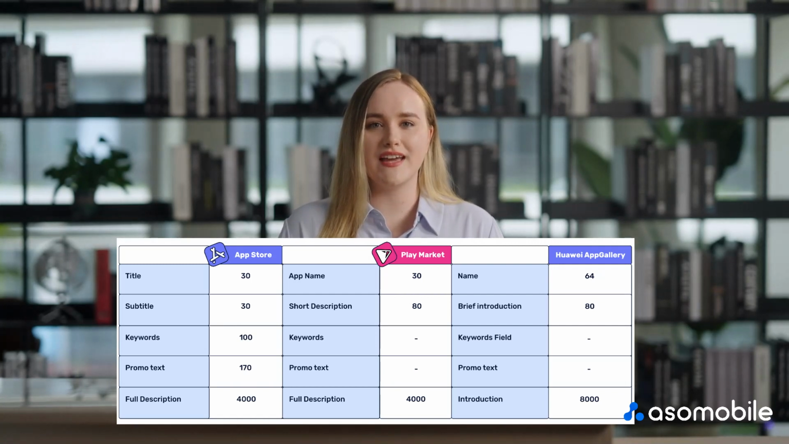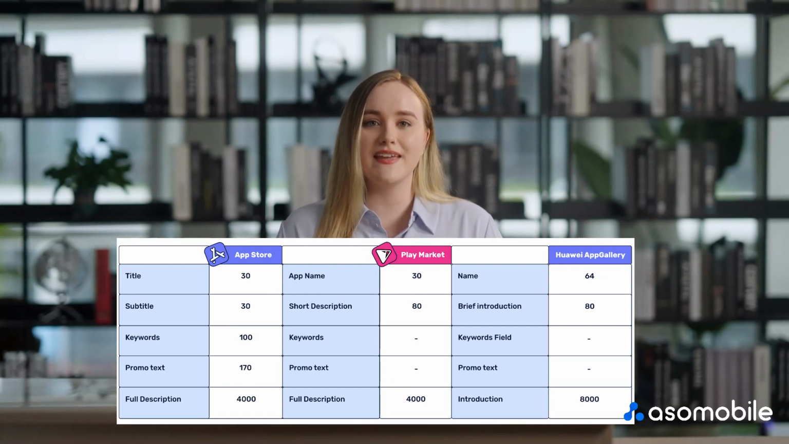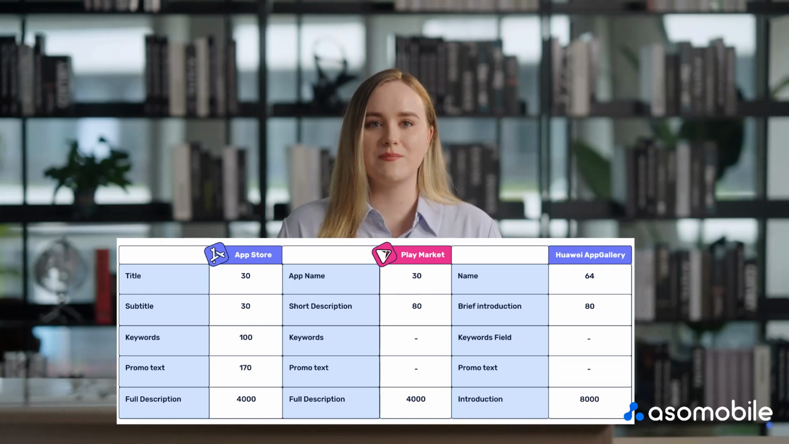The brief introduction has a limit of 80 characters, and it's an important factor for your app's visibility. In these 80 characters, your goal is to convince users that your app is what they're looking for and highlight its value. However, only about 35 characters may be immediately visible to users, so make those initial characters impactful.